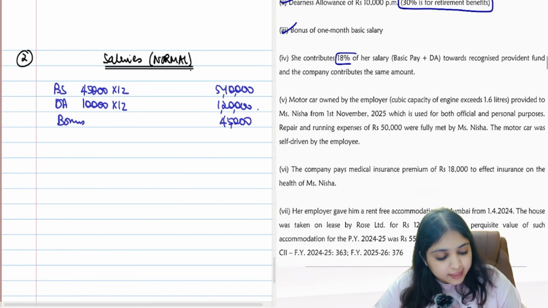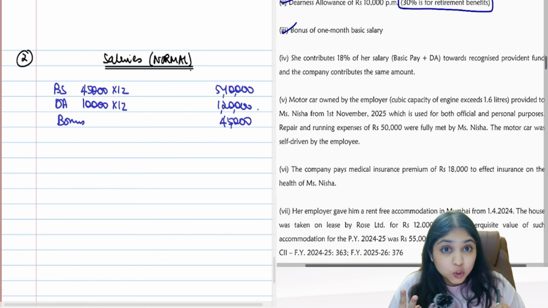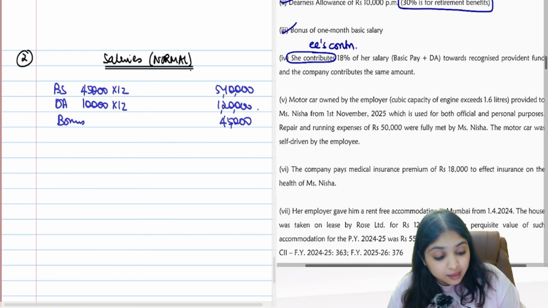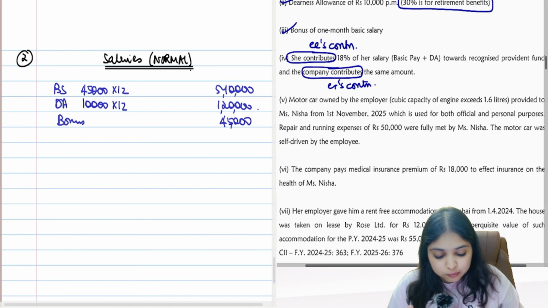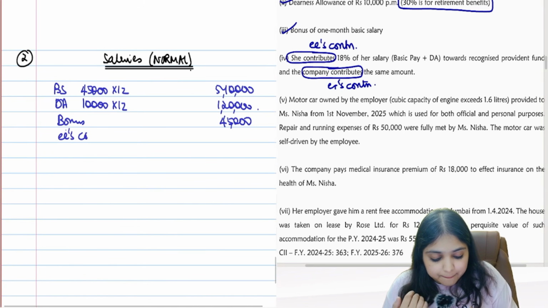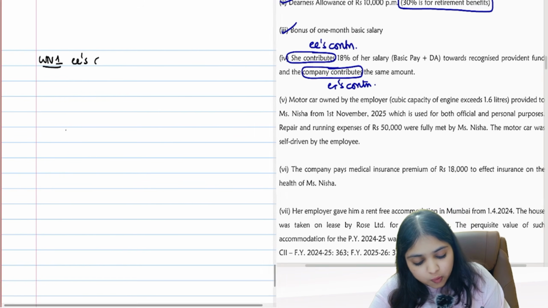Then comes the next adjustment. She contributes 18% of her salary, basic plus DA, towards RPF. And company also contributes the same amount. How many adjustments can you see over here? I can see 2 adjustments. She contributes, so employee's contribution we are having. Company contributes, so employer's contribution also we are having. Both contributions we are having. Can we start doing one by one? Let's focus on employee's contribution first. I'll give reference to working note 1. Now working note number 1, employee's contribution.